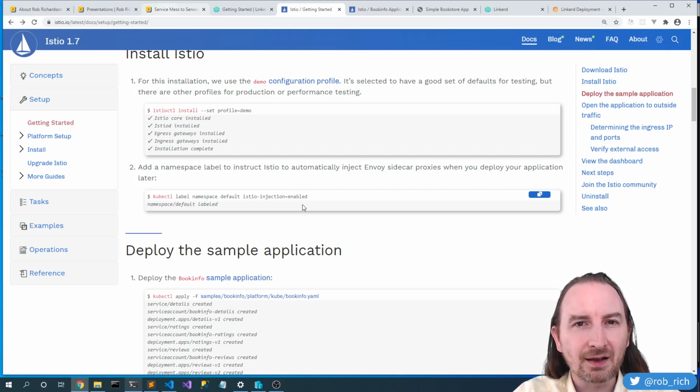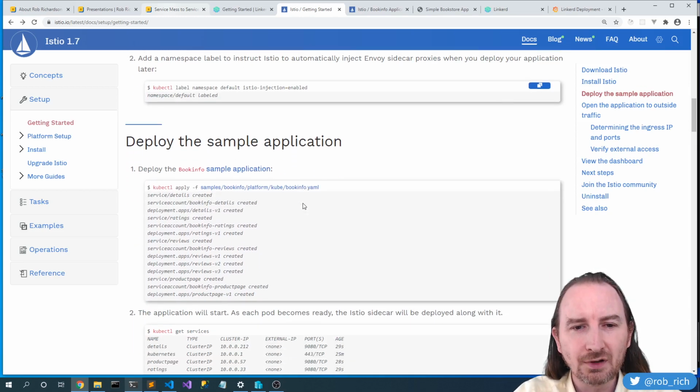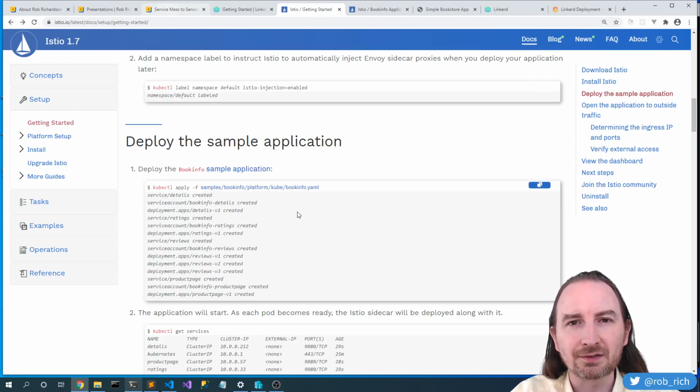By tagging that namespace, the Istio control plane knows that any pods that get scheduled into that namespace should have that proxy, the Envoy proxy, installed as a sidecar within it. And so now, as we start to deploy our application, we can just deploy it, and all of those sidecars will get pulled into place.